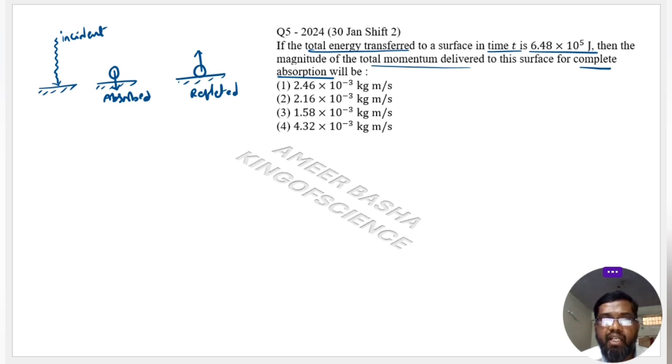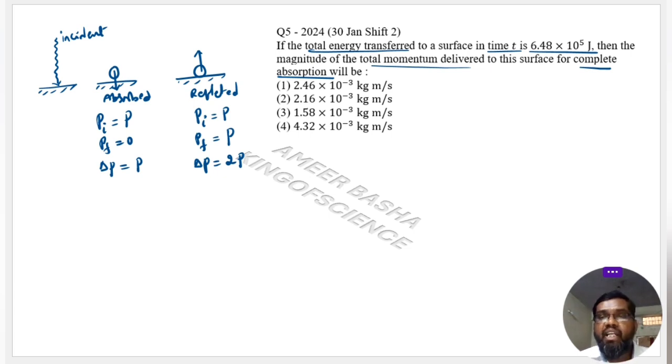When it is completely absorbed here, its final momentum will be 0. Whatever the initial momentum is, p, the final momentum will be 0, then the change in momentum is simply p. But here the initial momentum is p and the final momentum is also p, assuming a perfectly elastic collision, then the change in momentum comes out to be 2p. Be careful because it is a vector, the sign will be there. But how can we treat energy as a particle just like a ball?